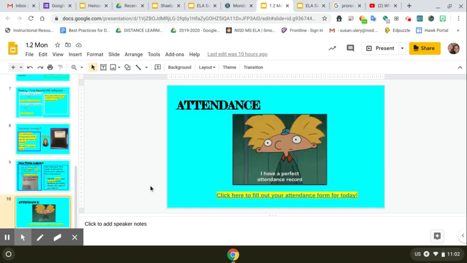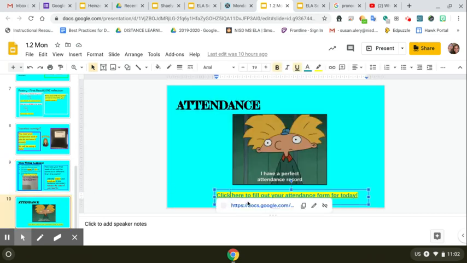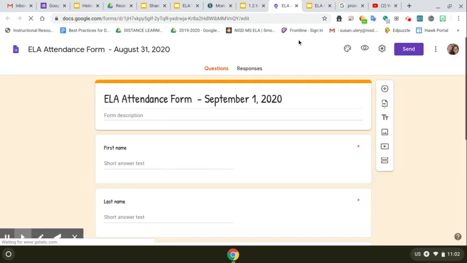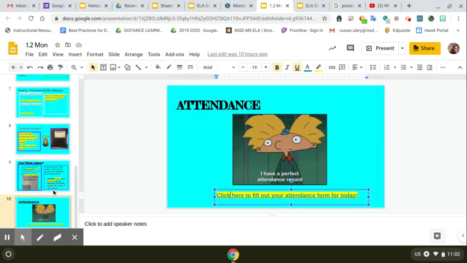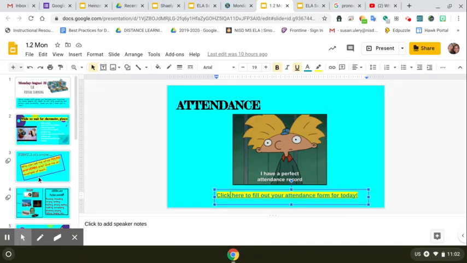And then finally, you want to make sure that you click here. From here on out, there is a Google Doc that you need to fill out for your attendance to make sure that you are showing up to my class. And you want to make sure that you are getting this taken care of, guys, okay?